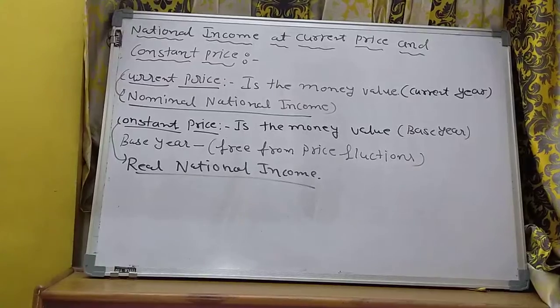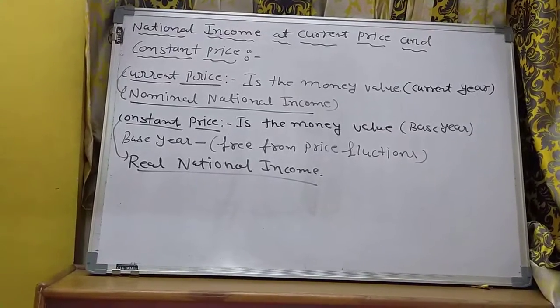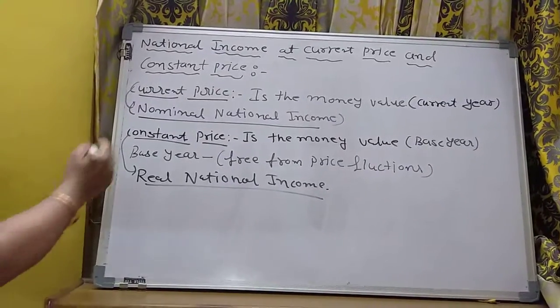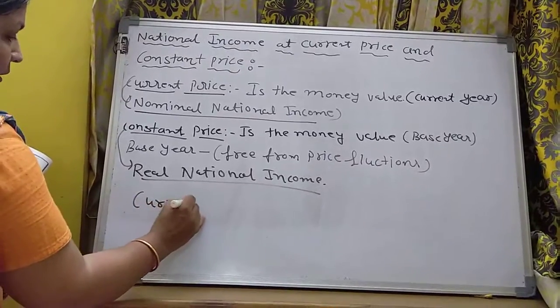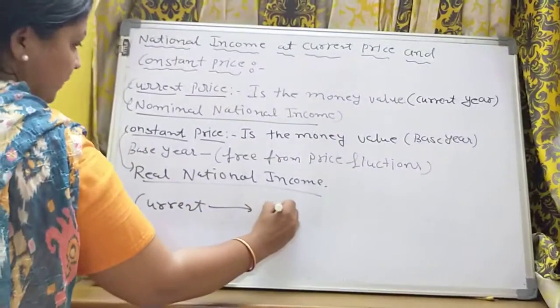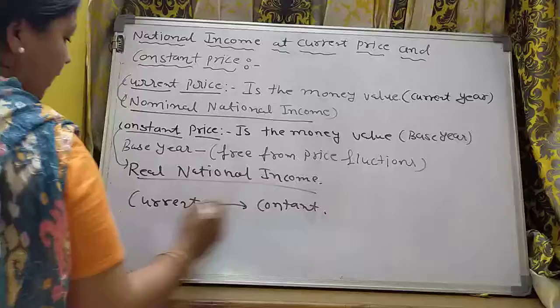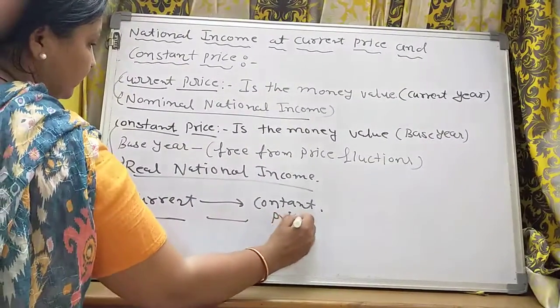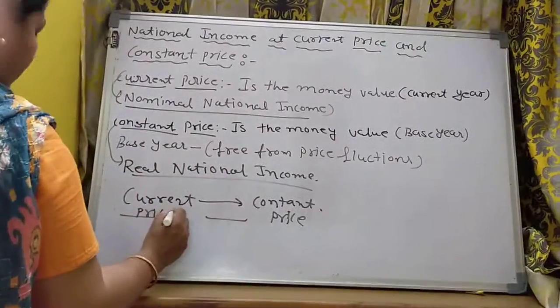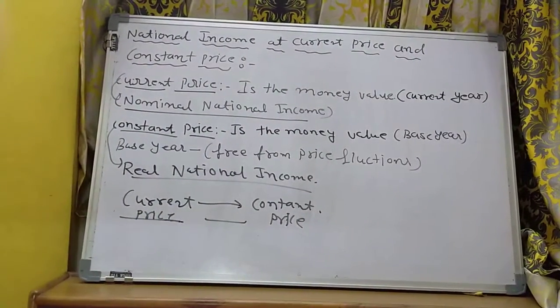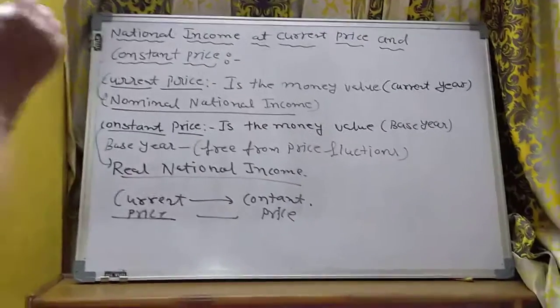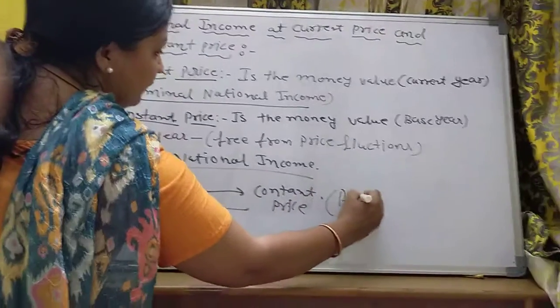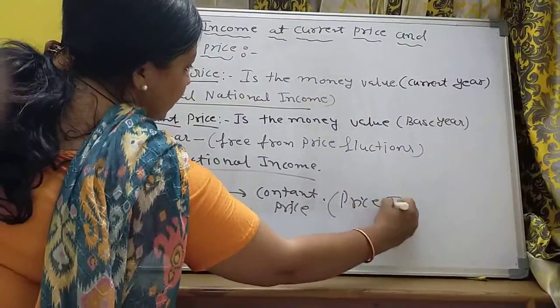Now, conversion of national income at current price, it means current to constant. We are converting current price to constant price. Fine. So it can be done with the help of the price index. We all know about the price index.